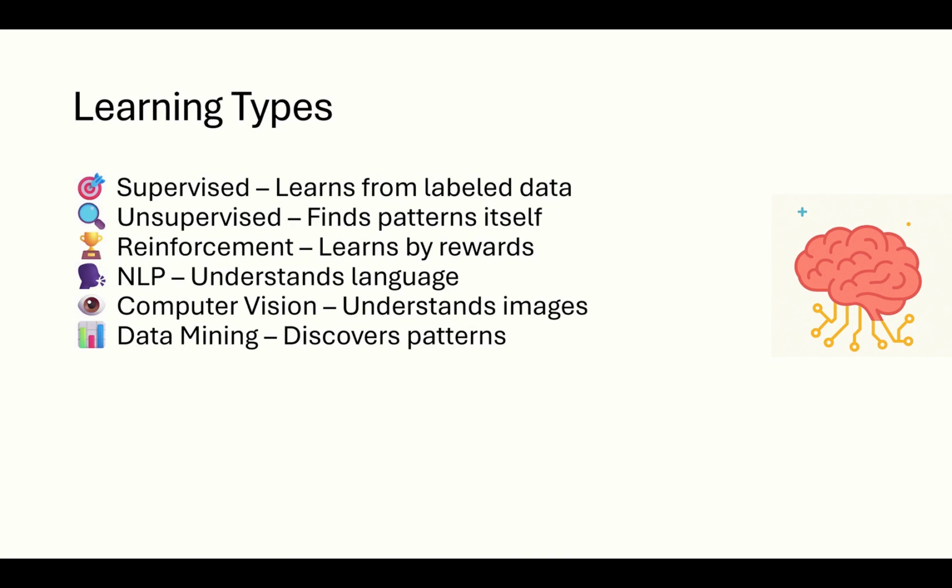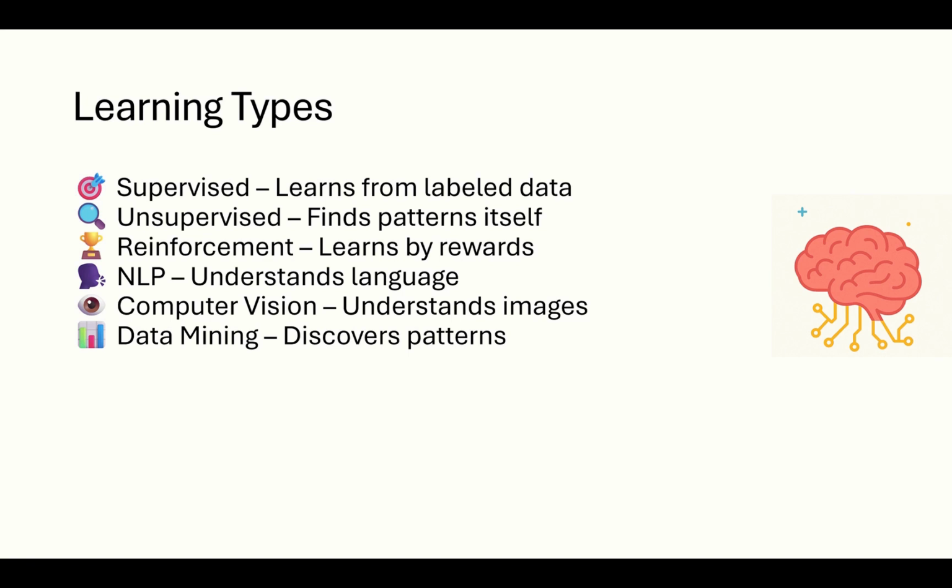There are three main ways AI learns. In supervised learning, the model starts with labeled data, like showing it many pictures of cats and dogs with names. In unsupervised learning, the AI finds hidden patterns on its own. No labels, it's pure exploration. In reinforcement learning, the model learns through trial and error. Think of training a robot dog with rewards.